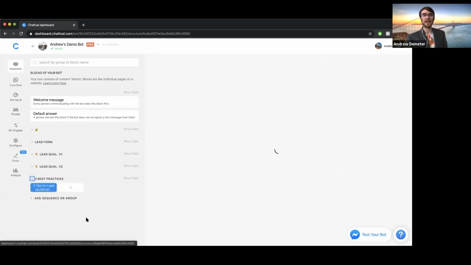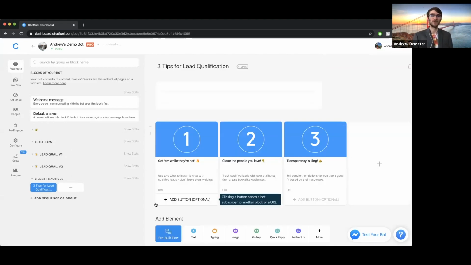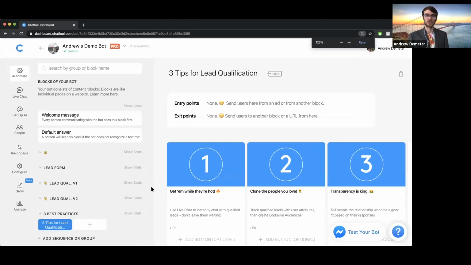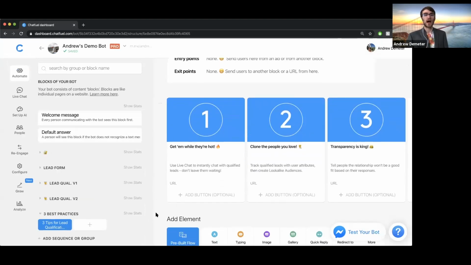And you'll notice here, I decided to be a little quirky and convert Chatfuel into my slide deck instead of using something like Google Slides or PowerPoint. So fun. Anyway, three best practices here, three tips for lead qualification if you are building a bot like this. The first one here, and I'm going to see if I can enlarge this a little bit. There we go. So the first tip here is get them while they're hot.